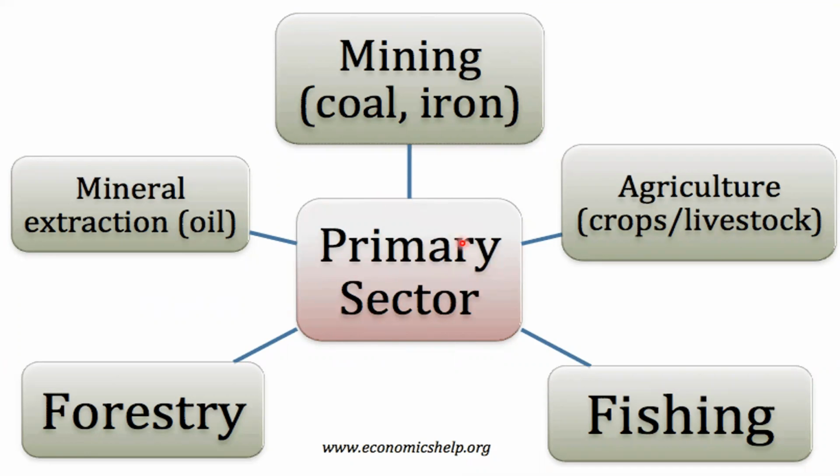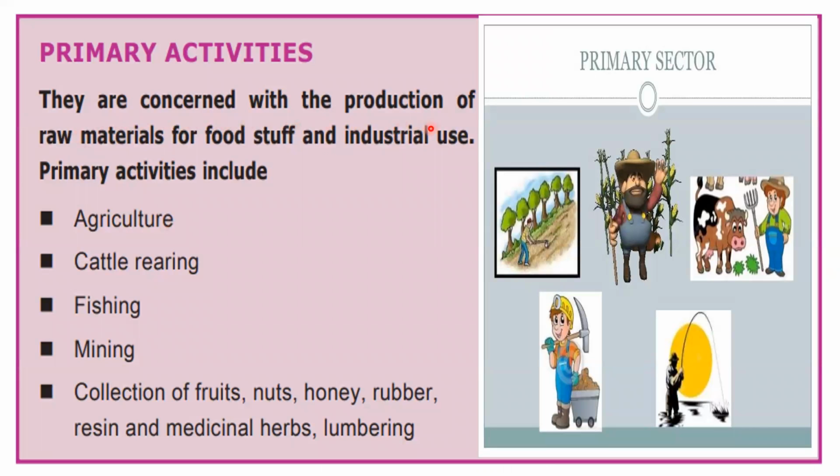So the age-old activities like mining, farming, agriculture, fishing, forestry, lumbering, cutting of trees, food gathering, extraction of oil, and minerals, all these activities are called primary activities and they come under the primary sector. They are concerned with the production of raw materials for foodstuff and industrial use. Primary activities include agriculture, cattle rearing, fishing, mining, collection of fruits, nuts, honey collecting, beekeeping, rubber, resin and medicinal herbs, lumbering. Lumbering means cutting of trees, taking wood.